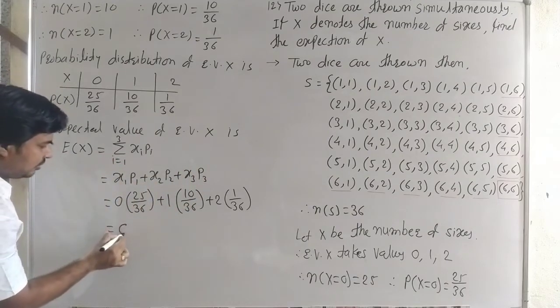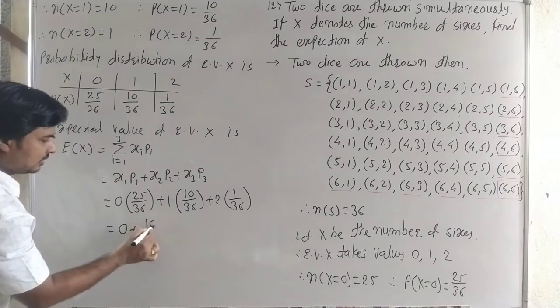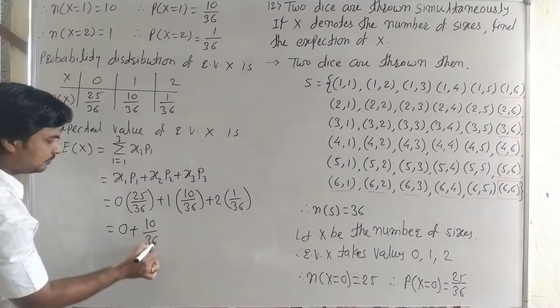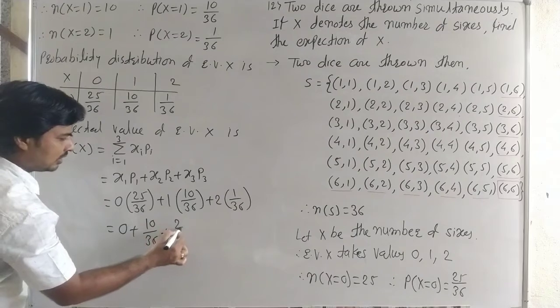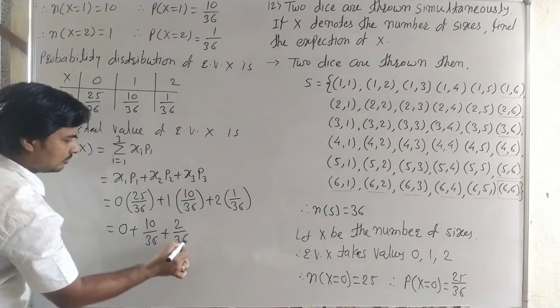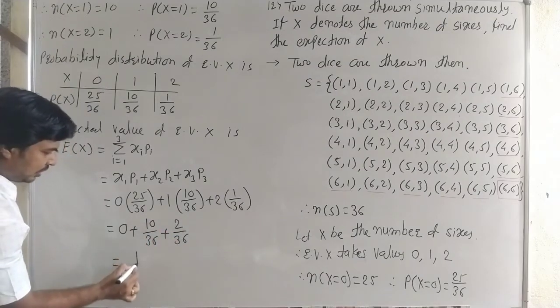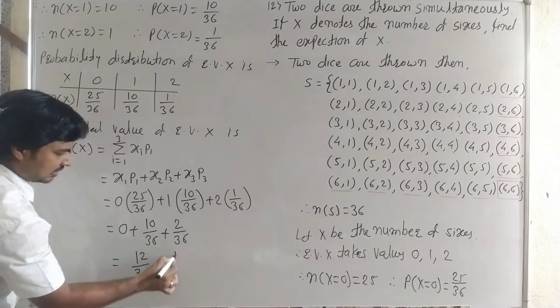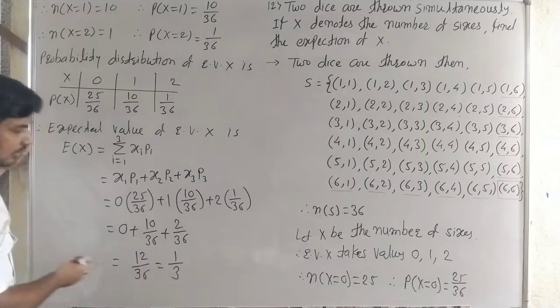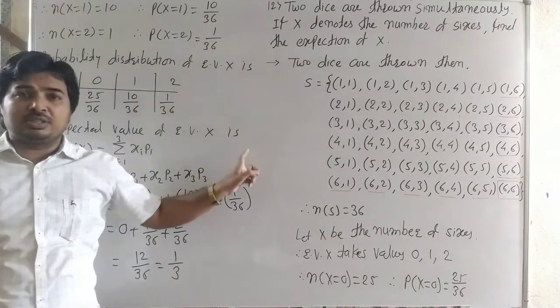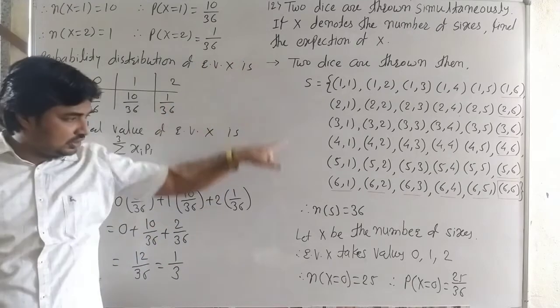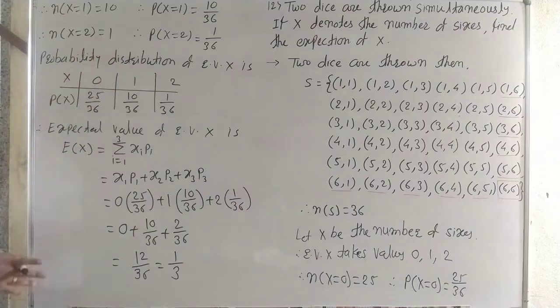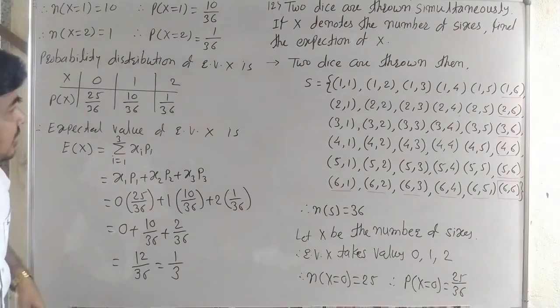Now it is 0 plus 10 by 36 plus 2 by 36, and then the last calculation is 12 by 36, and 12 by 36 means 1 by 3. It is the expected value of the number of 6s when 2 dice are thrown. See carefully this. Now we see the next example.